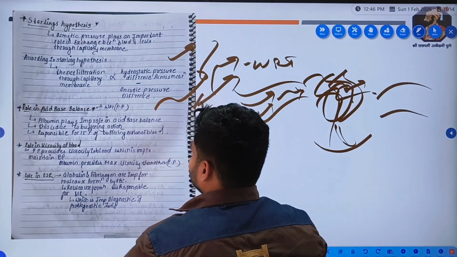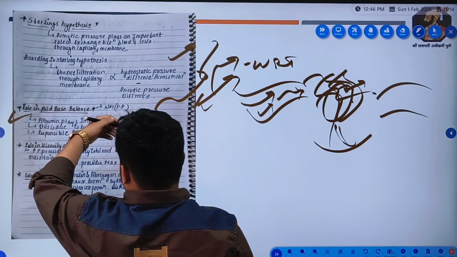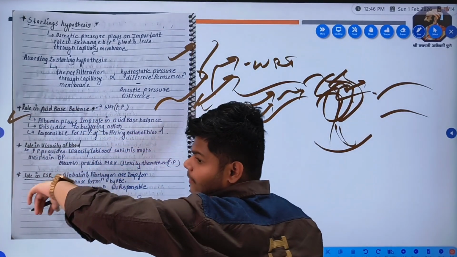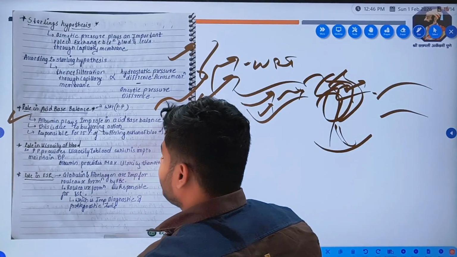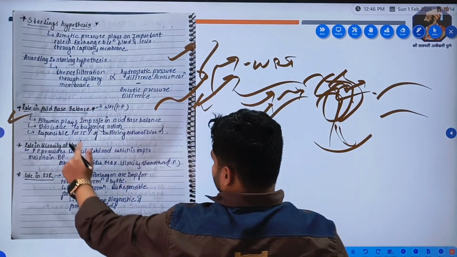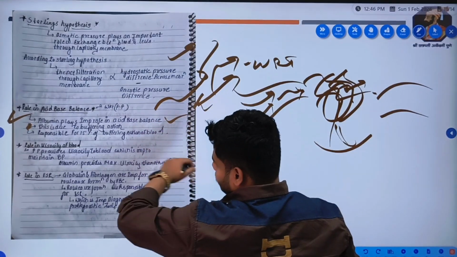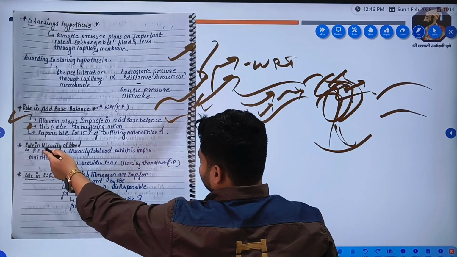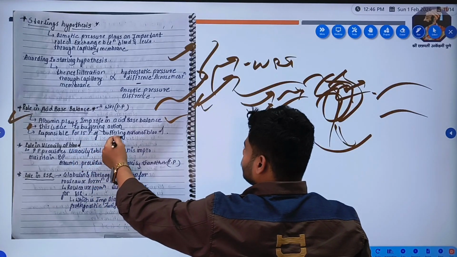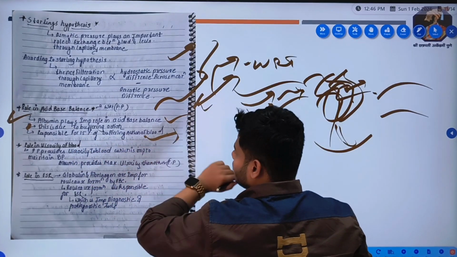Now it plays a role in acid base balance. We have seen that it maintains buffer action, it maintains ionic balance in the body. So albumin plays an important role in acid base balance because it is present in more amount. This is due to buffering action. It is responsible for 15% of the total buffering action of the body.